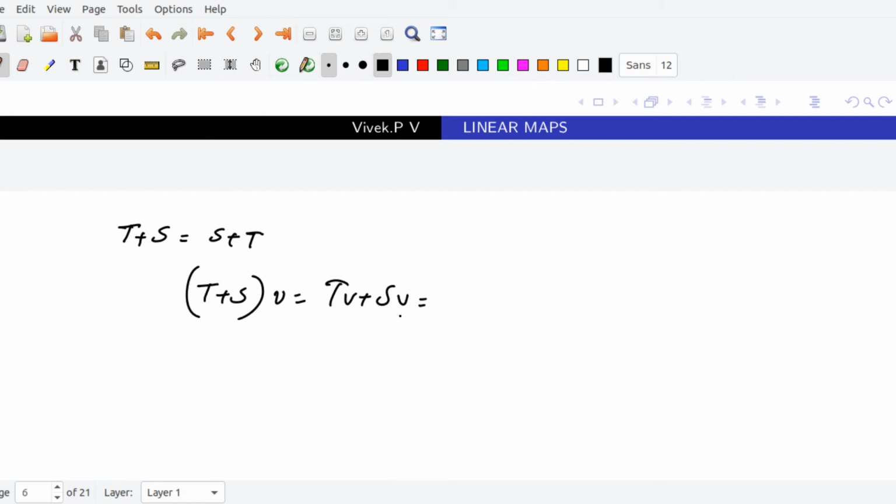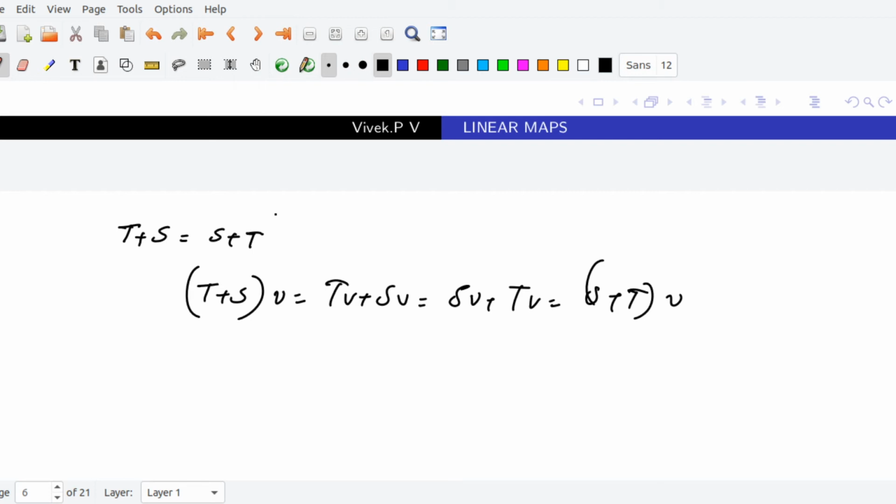Both Tv and Sv are elements in capital W. W is a vector space, so their addition is commutative. Hence it equals Sv + Tv. Again applying the definition, we write it as (S+T)(v). Hence we get (T+S)(v) equals (S+T)(v) for every vector, which means addition is commutative. Similarly, you can verify addition is associative.